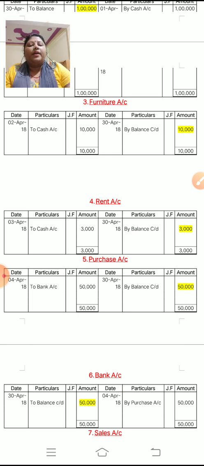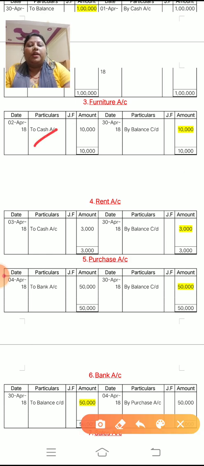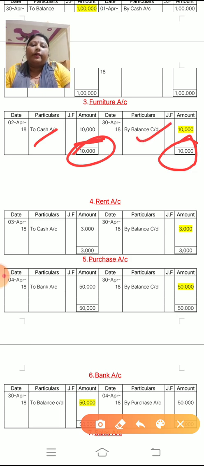So here you are maintaining the furniture account, the furniture ledger. So the entry you have to write down is to cash. Okay, so to cash you have to write down 10,000. Now there is no other furniture entry, so close this account. Here the debit side is greater, the credit side is smaller, so the balance c/d answer is on the credit side. Okay, the highlighted portion is given on the credit side, so 10,000, 30 April 2018, balance c/d.